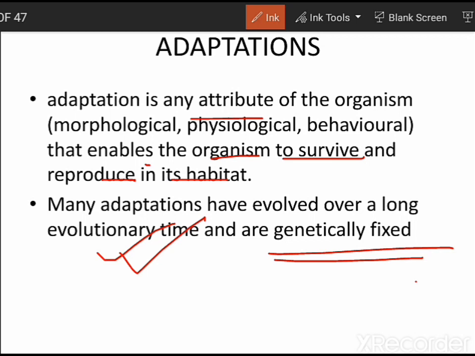Like, initially human beings had a tail long ago, but later the tail was not necessary, so we got adapted to that, and finally now we do not have a tail. Similarly, in the case of snakes, initially snakes had legs, but ultimately now they do not have legs or limbs. So these are some examples of adaptations that have become genetically fixed over time.